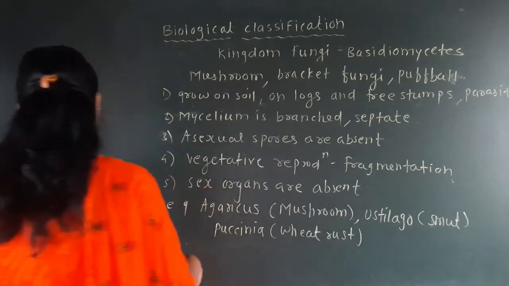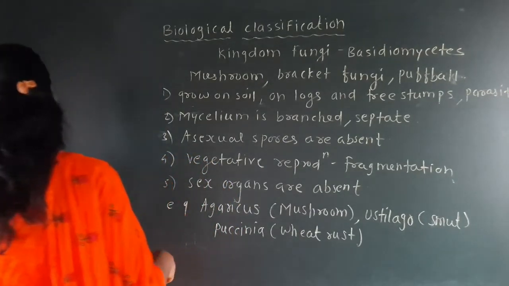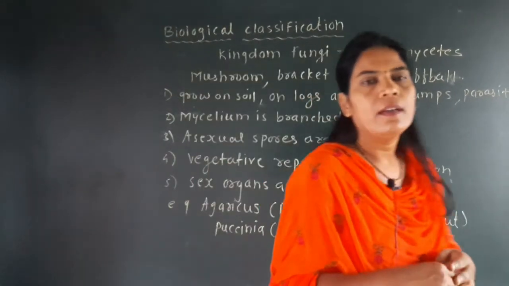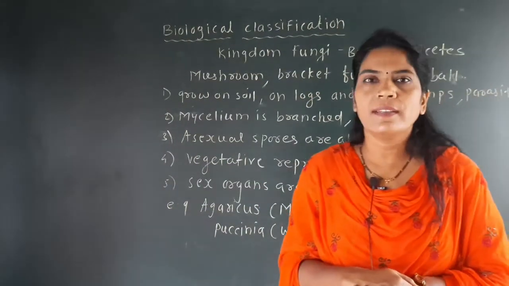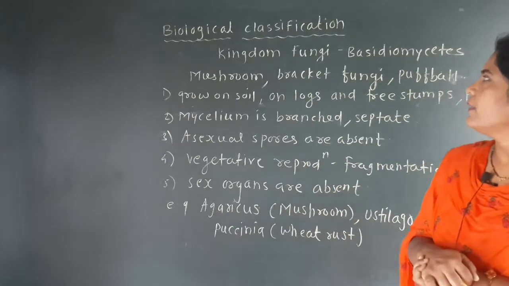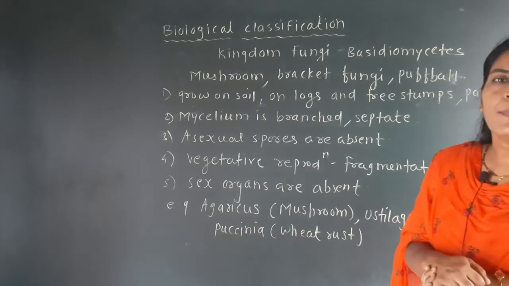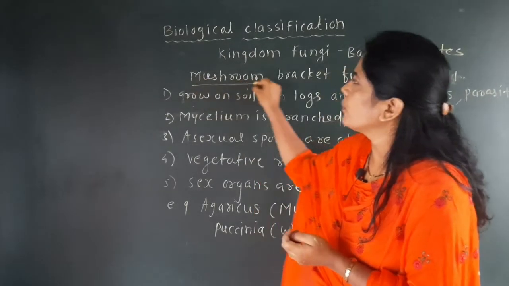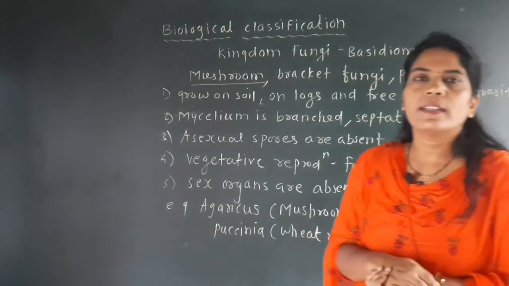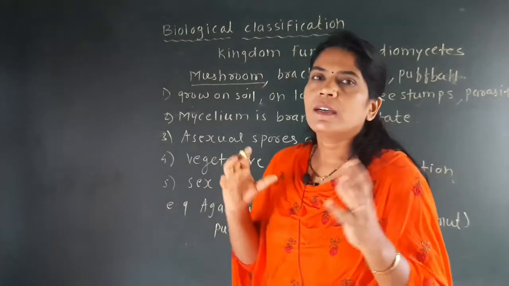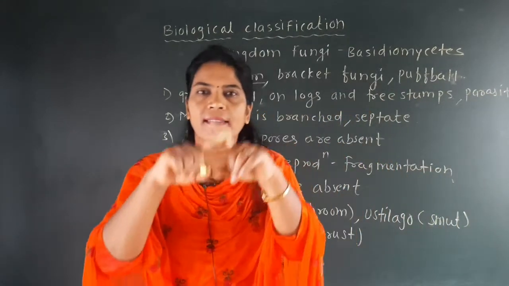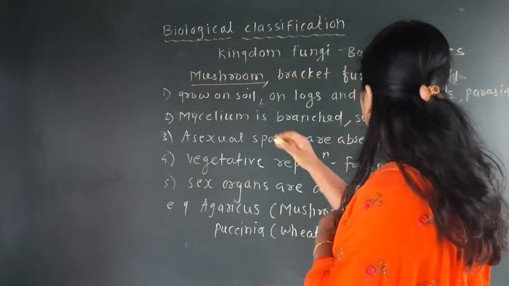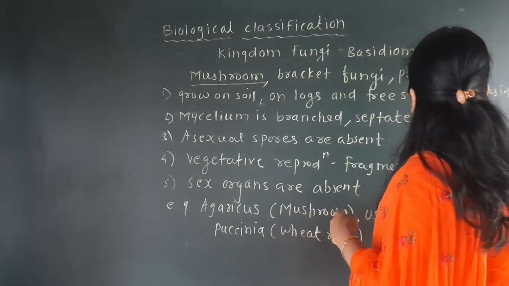Okay, so here students, we are discussing the important points of this group Basidiomycetes. An important example from the Basidiomycetes is the mushroom. In Marathi we call it alimbi. It is a structure of the fungi which has an umbrella-like cap. Everyone knows the structure of the mushroom.